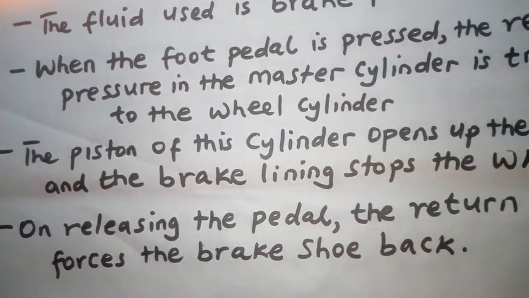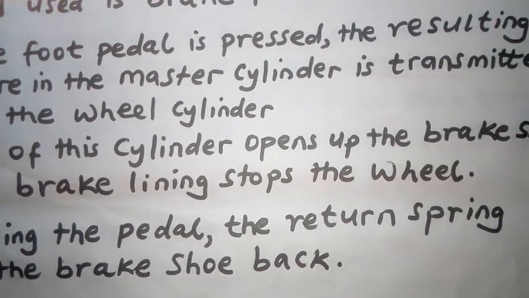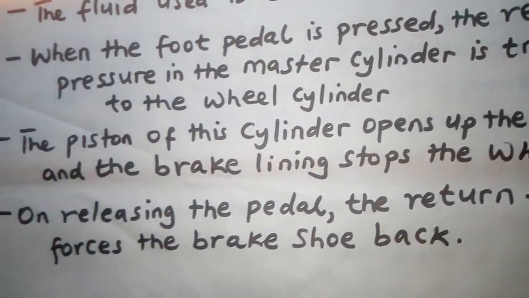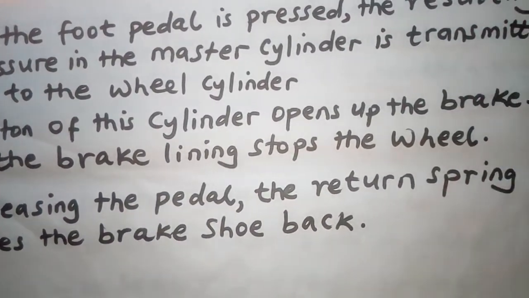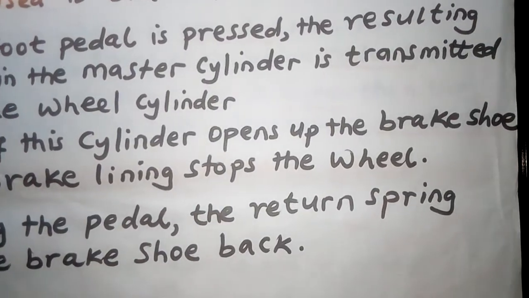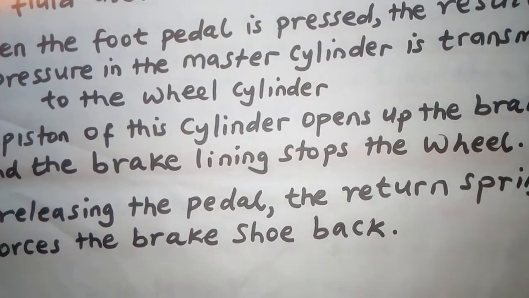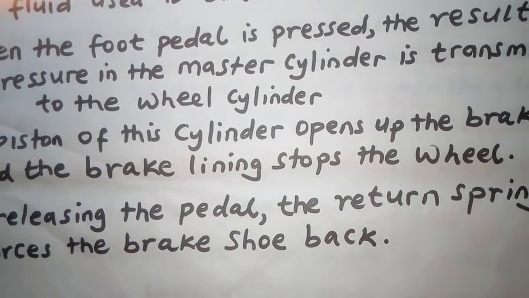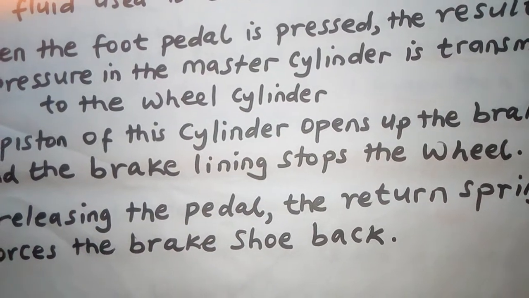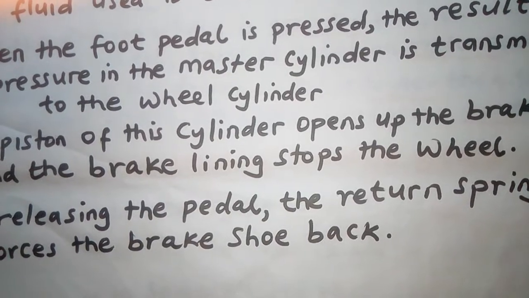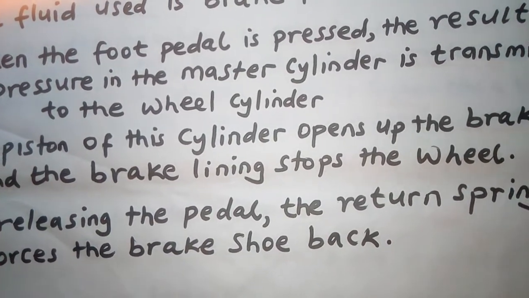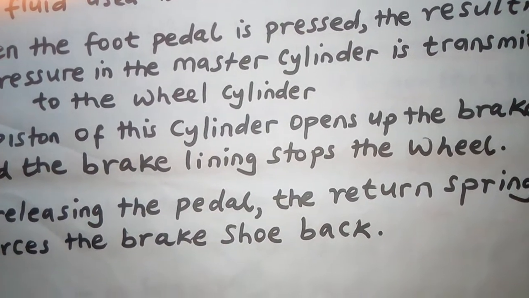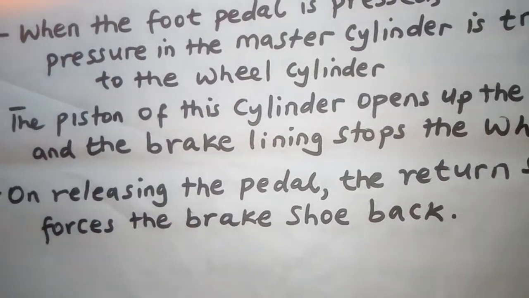When the foot pedal is pressed, the resulting pressure in the master cylinder is transmitted to the wheel cylinder. When you press the foot pedal, there is a pressure exerted. That pressure is exerted on the master cylinder, transmitted to the other wheel cylinders.